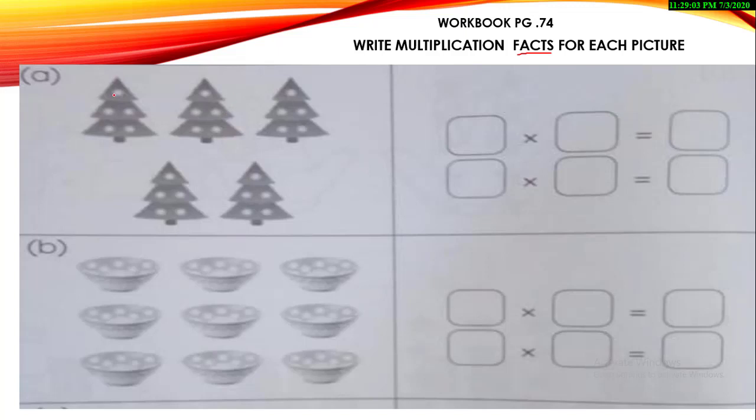Let's count these dots on the trees. 1, 2, 3, 4, 5. Okay, there are 5 dots or balls on the tree. And how many trees are there? These trees represent groups. You can say that this is group number 1, this is group number 2, this is group number 3, this is group number 4, and this is group number 5. Yes. So how many groups do we have? 5. 5 fives are. Yes.